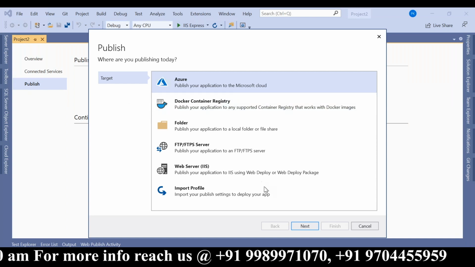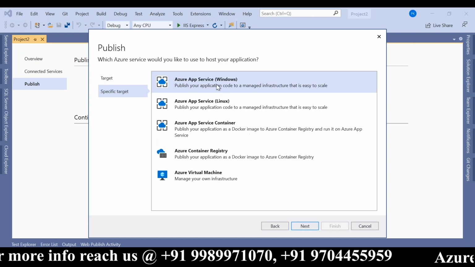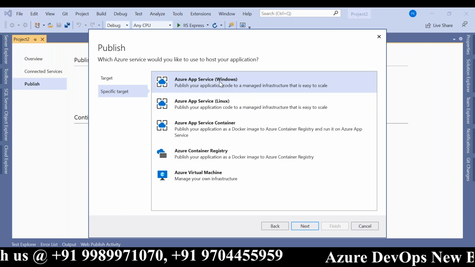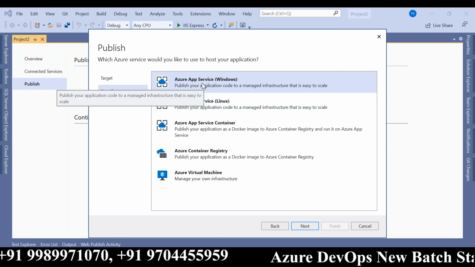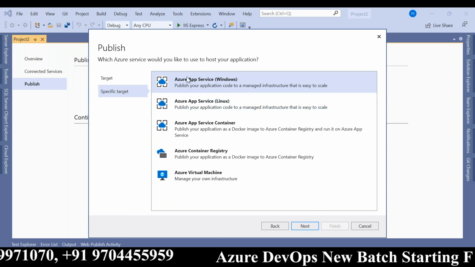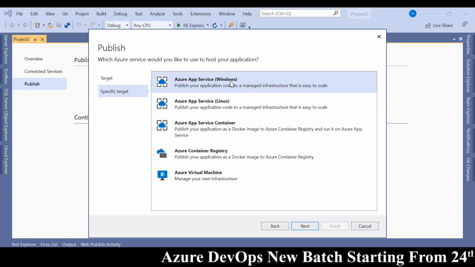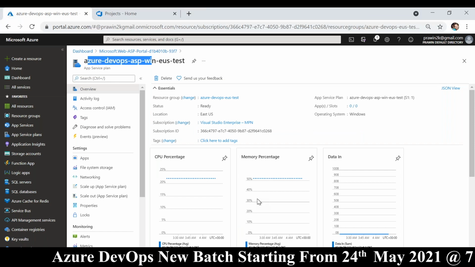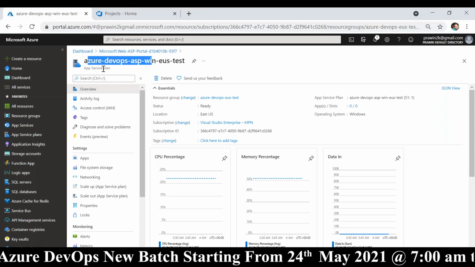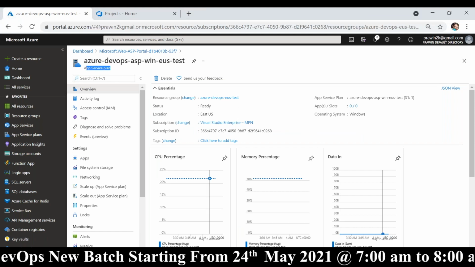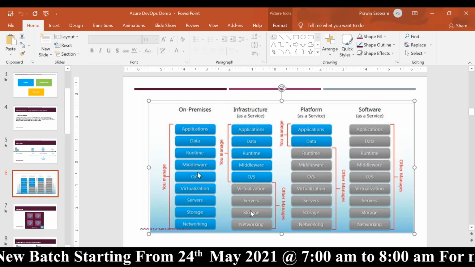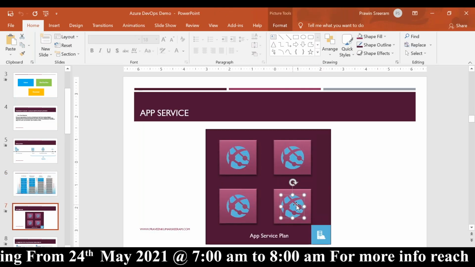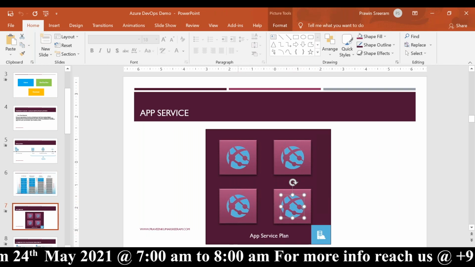So I would like to deploy it to Azure in Windows App Service. Okay. So we have only created the app service plan. We did not create any app service yet, right? I forgot that. I'm sorry. This is the app service plan, right? Let me go back to the PPT. We have created only this, but not this, right? I forgot. So let me create the app service now.